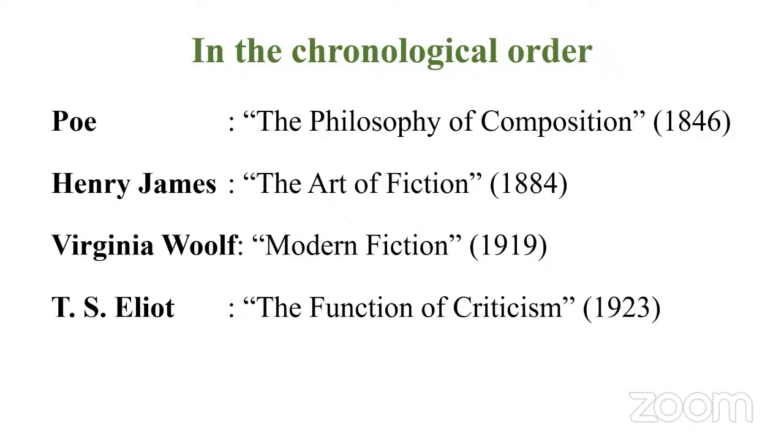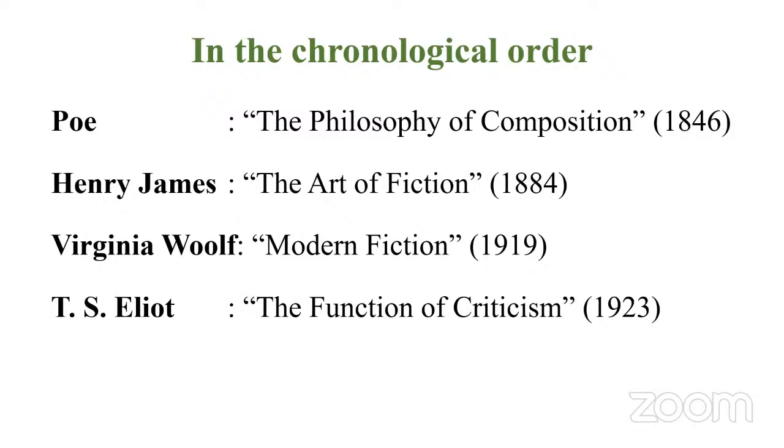Edgar Allan Poe, The Philosophy of Composition, published in 1846. Then Henry James, The Art of Fiction. Among the modernist writers, he was a senior; it was published in 1884. Then we have Virginia Woolf's Modern Fiction, 1919. Then T.S. Eliot's The Function of Criticism, 1923. Before we go to the next question, let's see the gist of each and every essay.